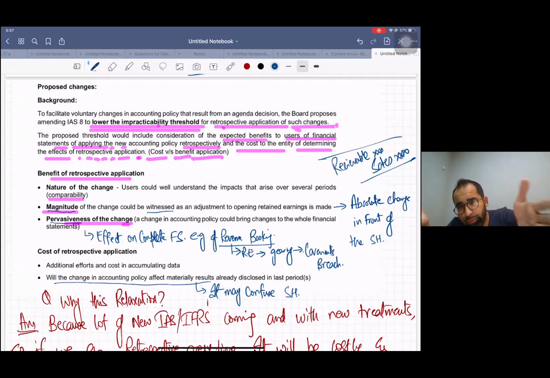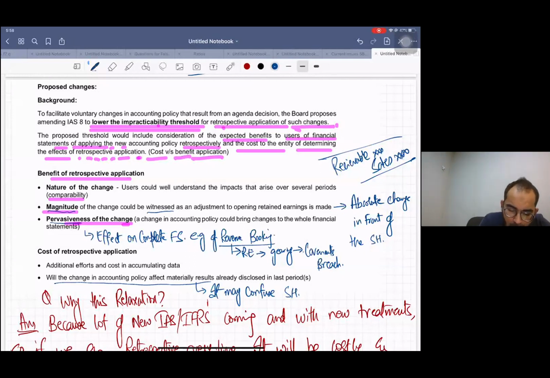So obviously, when you shift from operating lease to finance lease, you need to go in past. You have to book not only ROU, right of use, lease obligation, depreciation, interest expense. So it will affect many of your ratios. It will affect your interest cover. It may affect your cost of sales. It may affect your asset side, your liability side. So many ratios will be affected. So the shareholder, through the retrospective application, can see the big picture, the pervasiveness of the change on the complete financial statement of the entity. So these are the benefits.